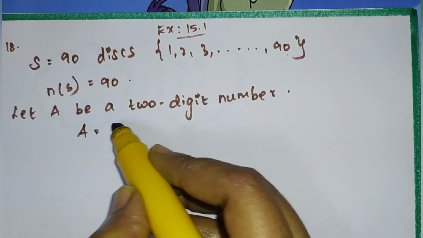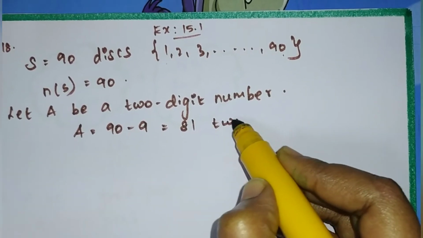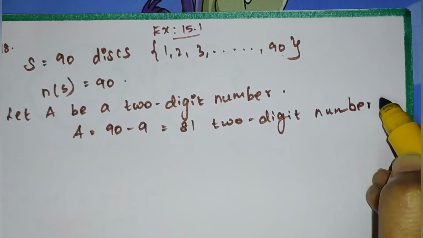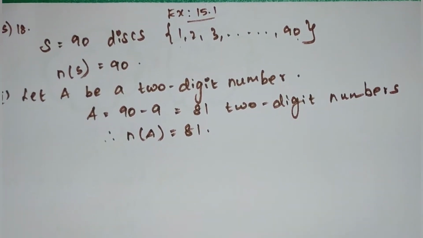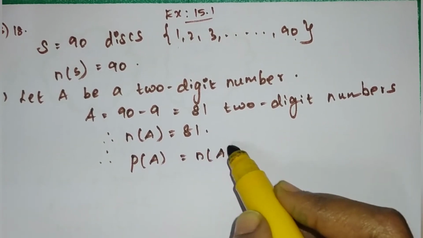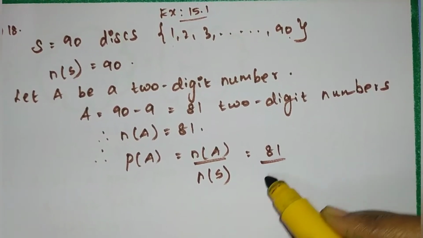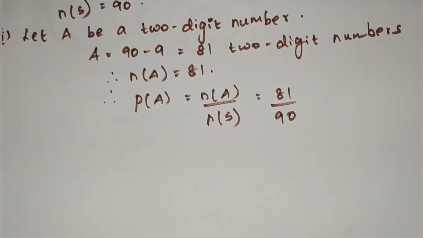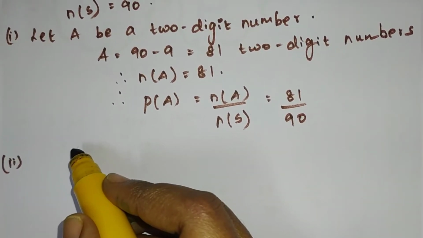So A is equal to 90 minus 9 is equal to 81 two-digit numbers. We have 81 two-digit numbers. Therefore, n of A is equal to 81. Next, what we have to write? P of A is equal to n of A divided by n of S, 81 divided by 90. Clear all of you?